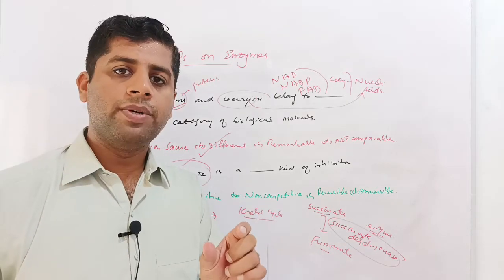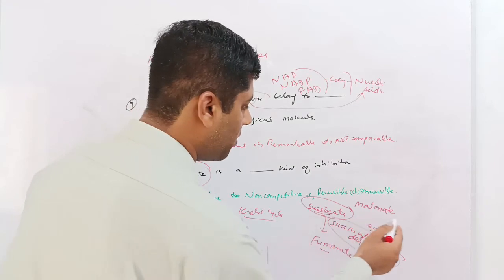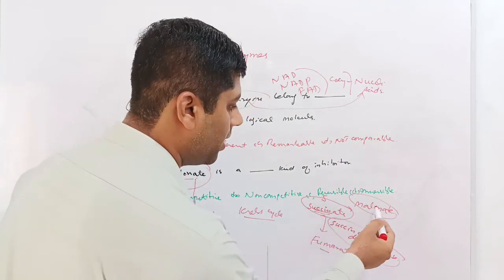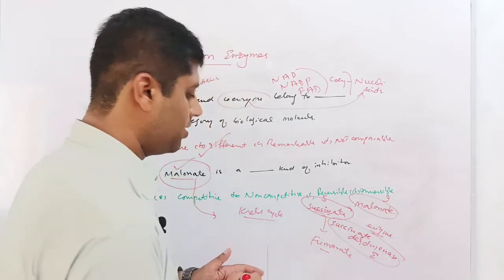Malonate is a competitive inhibitor and it is in competition with the substrate succinate. Succinate is the substrate and malonate is the inhibitor.